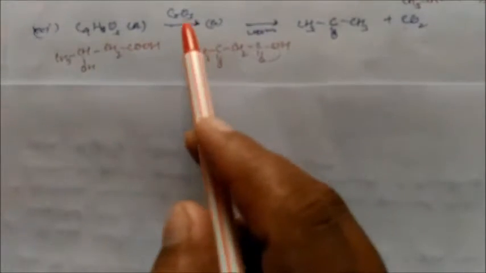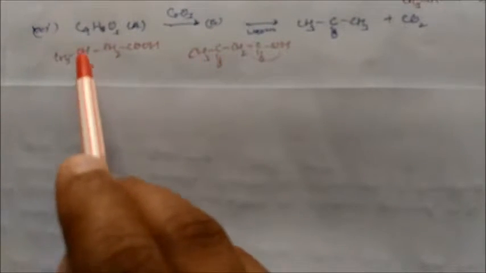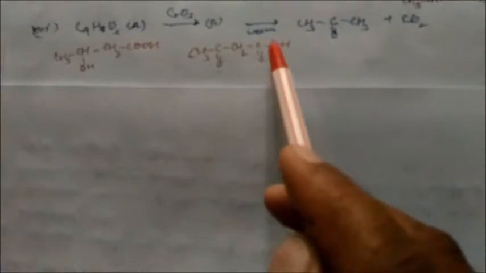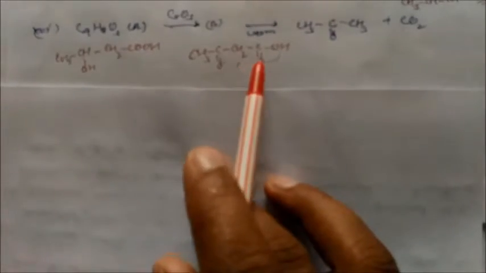So we can write this compound as CH3CH(OH). Instead of this we can write OH, so that the hydrogen is attached to this carbon, and they form the ketonic group, and this will form CH2 and COOH. So this is forming a ketone group. We can see there will be two OH groups on this carbon to form the ketone. Again on warming, decarboxylation will take place and this will convert to acetone. So this is the product. This is the way of reaction to get the product.